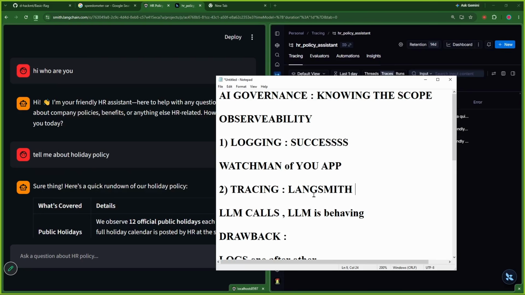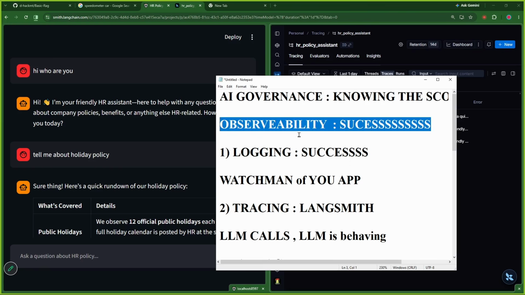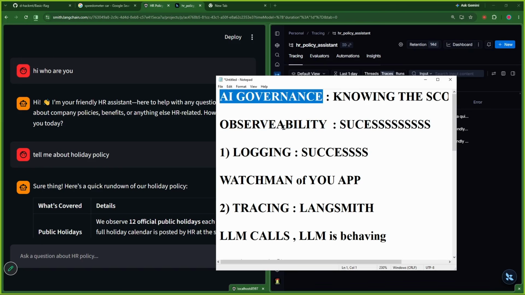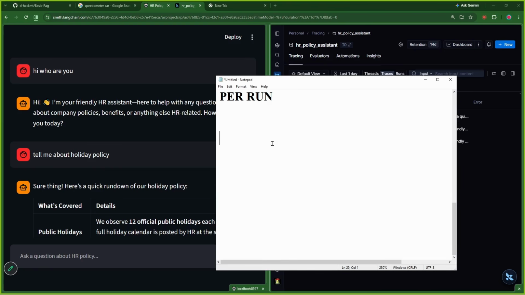So what did we do? We succeeded in observing our entire LLM application. Huge success, and this is a huge point which we have achieved. This is the basics of AI governance. AI governance is a different topic to discuss, but we have successfully done this. Let me excite you for the next part. What is going to be the next part?